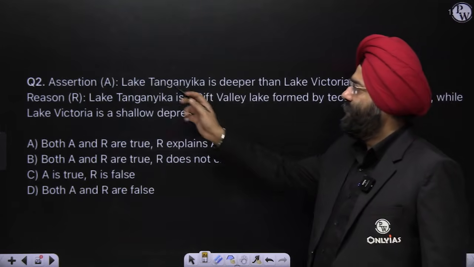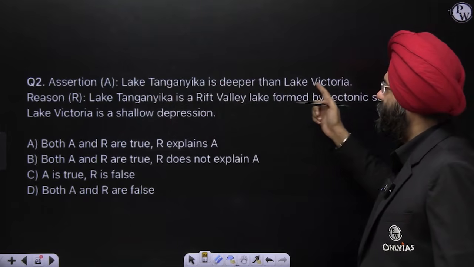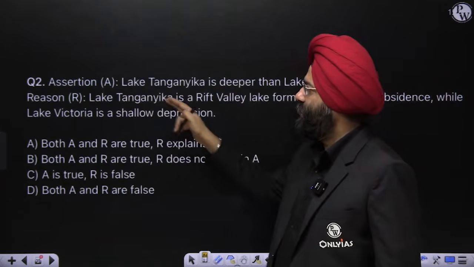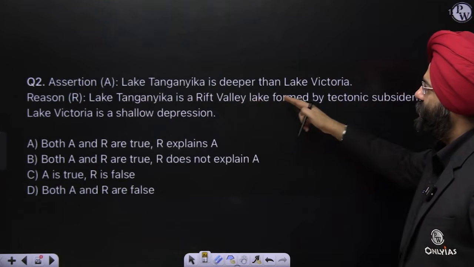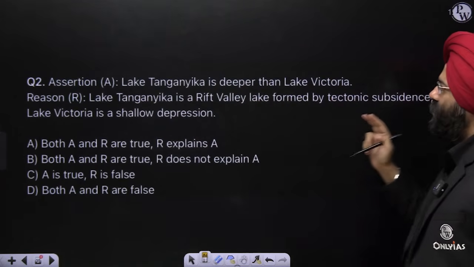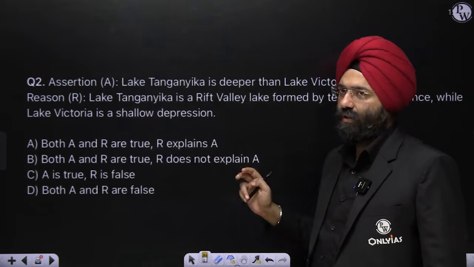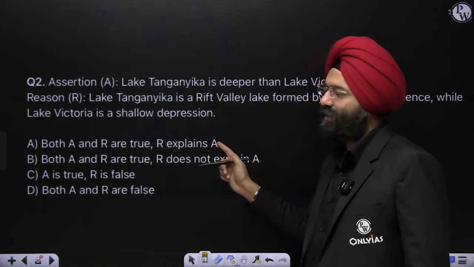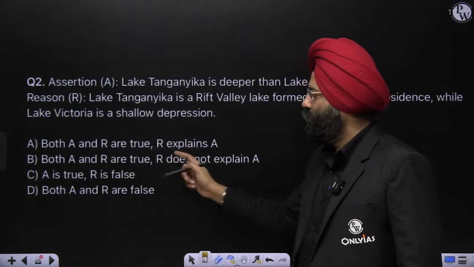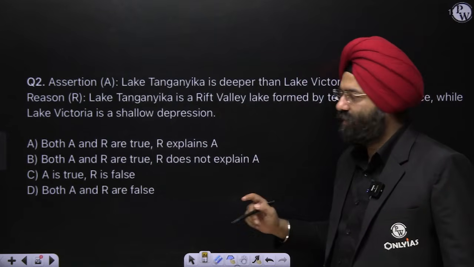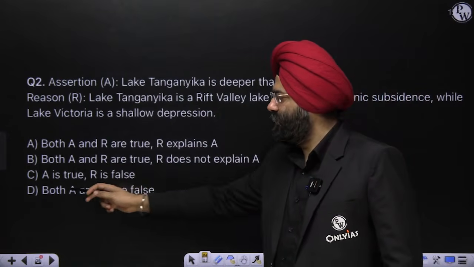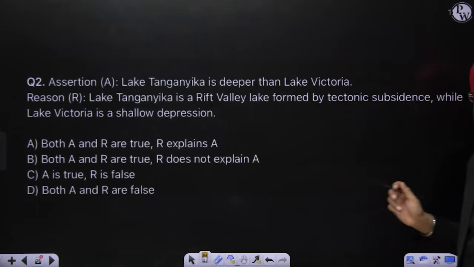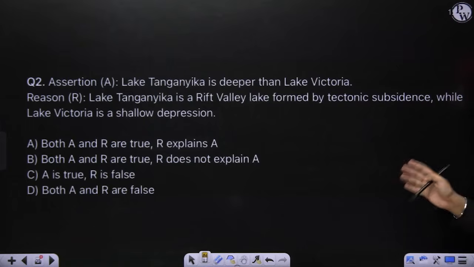Second, Lake Tanganyika is deeper than Lake Victoria. This is the assertion. Reason: Lake Tanganyika is a rift valley lake formed by tectonic subsidence, while Lake Victoria is a shallow depression. Again, similar thing: both are true and the reason explains the assertion. Both are true, but the reason does not explain the assertion. A is true, R is false. Both A and R are false. So please take a minute, pause the video and write your answer in the comment section.